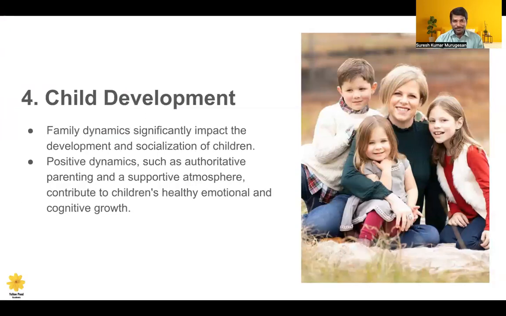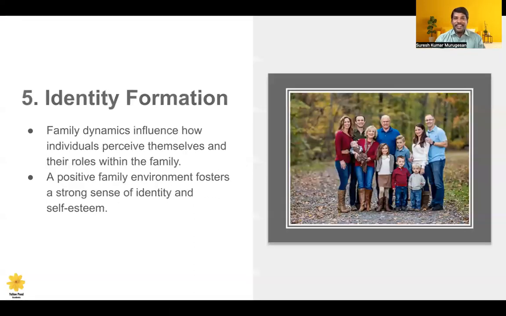Another one is child development. So how could it be done? Authoritative parenting and a supportive atmosphere contribute to children's healthy emotional and cognitive growth. And identity formation, how could identity formation be done? We belong to the family. These are the roles and responsibilities of my family, so I have to take these roles. A positive family environment fosters a strong sense of identity. When you provide a better environment and an ideal role model, that will take care of the sense of identity in the family.